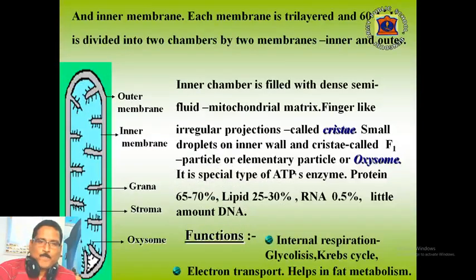The first and foremost function of mitochondria is internal respiration. Glycolysis, Krebs cycle and electron transport are the three biochemical actions that lead to internal respiration. The second function is to oxidize the stored food and liberate energy, which is stored in ATP. When one molecule of glucose is oxidized, 40 molecules of ATP are formed, which contain about 30,000 kilocalorie energy. The third function is to help in fat metabolism also.